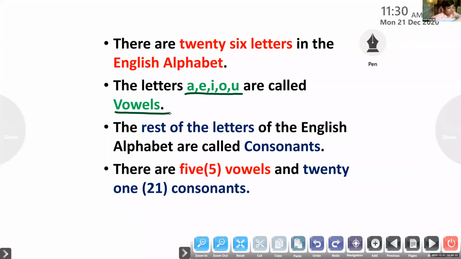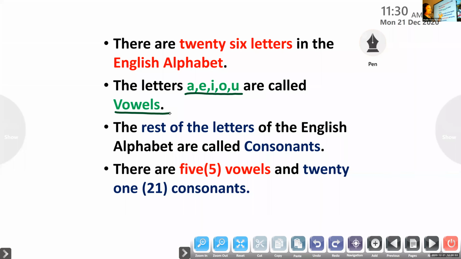Okay. Good effort, Joanne. Thank you. Henry, unmute. How many letters in all are there in the English alphabet? In all, total. You have learnt these words in maths, right? Listen, how many letters in all?